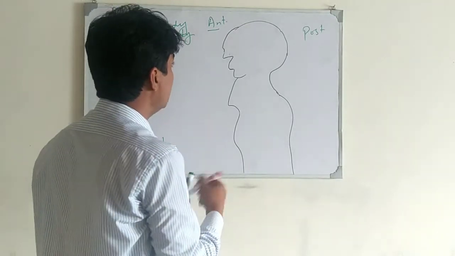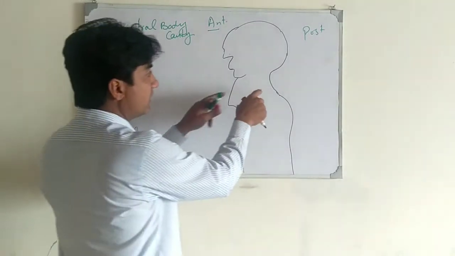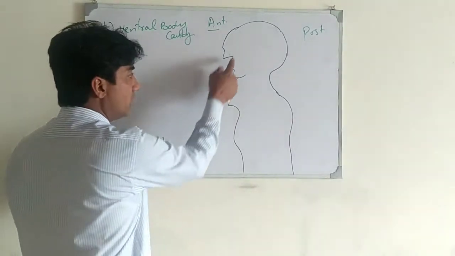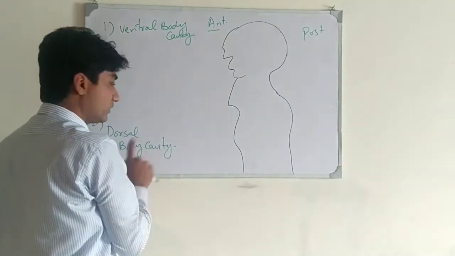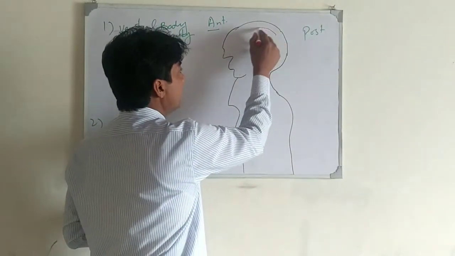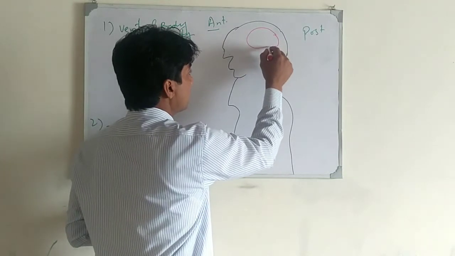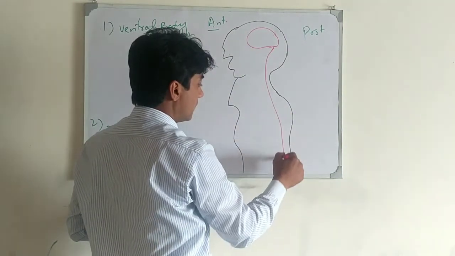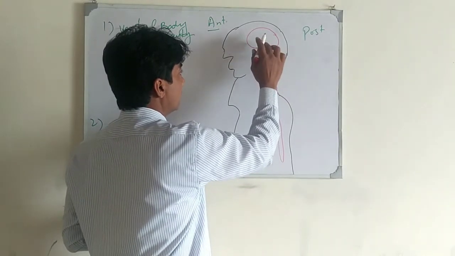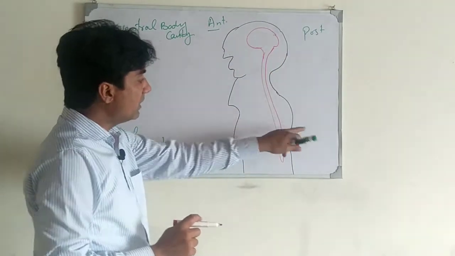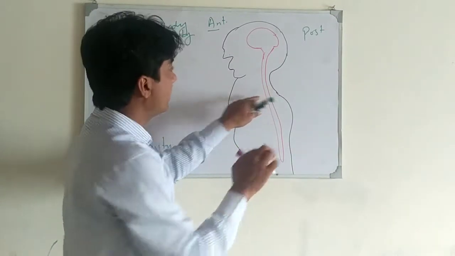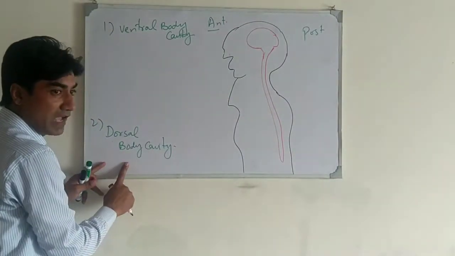Here we can see how many cavities are part of the dorsal body cavities and how many are part of the ventral body cavities. Here is the cranium. The cranium and the vertebral column or vertebral canal are the two body cavities included in the dorsal body cavities.